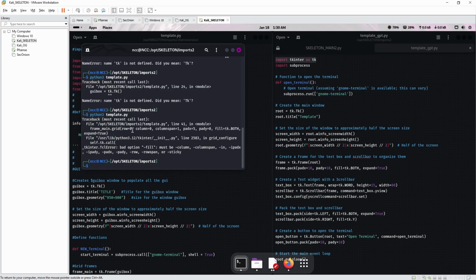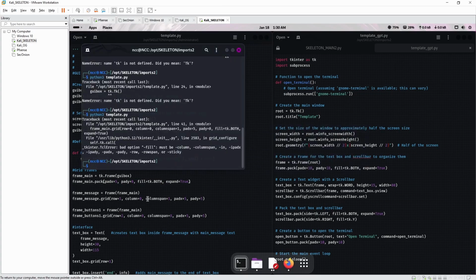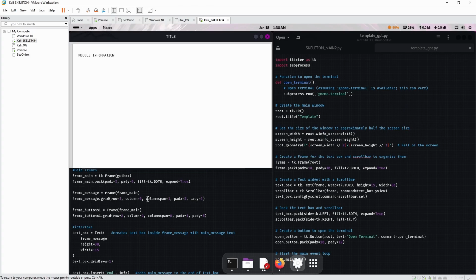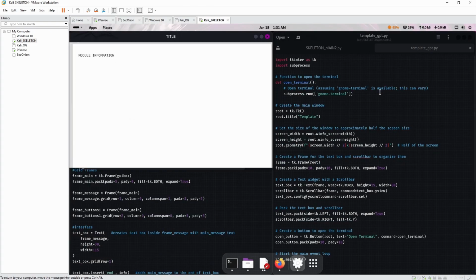So we're using the grid, but it wants us to use something else. I'm gonna get rid of that. Oh, okay. Look at that. Then that doesn't move. Oh dear.